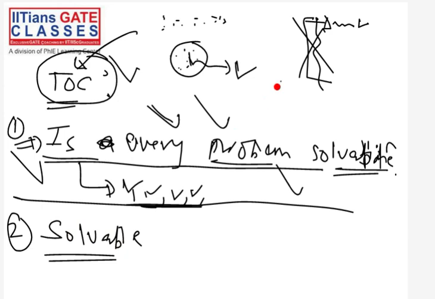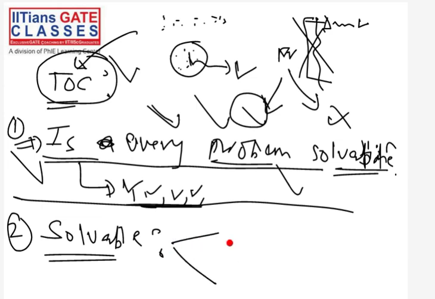If you have any problem, then that problem is either solvable by computer or not solvable by computer. So let's talk about those problems which are actually solvable by computer. In these problems also we have two kinds of problems. Some problems take very less time to solve, some problems take a lot of time to solve.